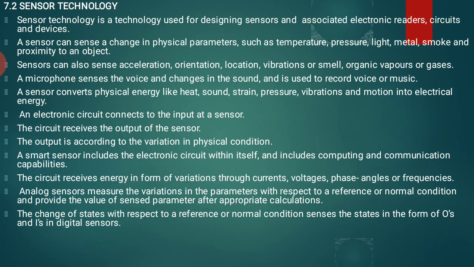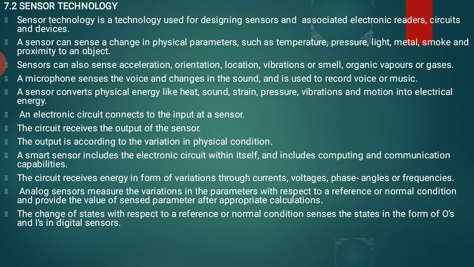A sensor can sense a change in physical parameters such as temperature, pressure, light, metal, smoke, and proximity to an object. It senses changes in these parameters by using a device or a technology.